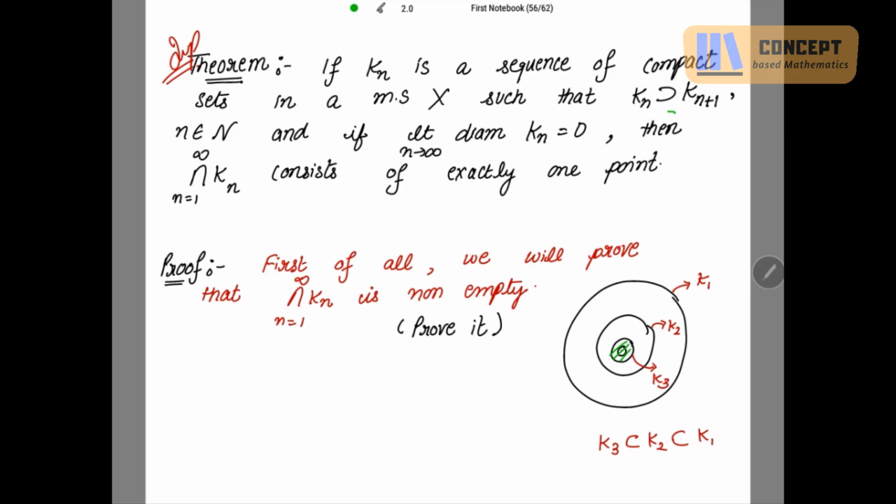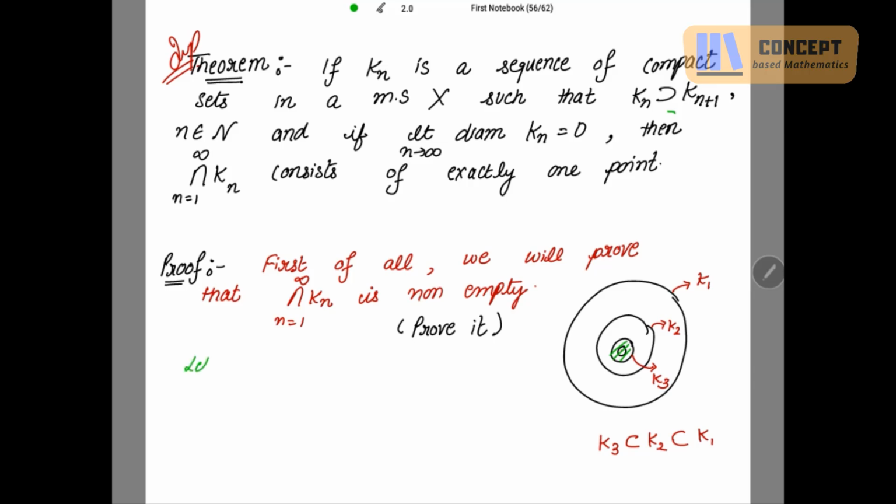You can check the proof in that first part of real analysis. After proving this result, let's move further on to prove this theorem. We will do this theorem by the contradiction method.